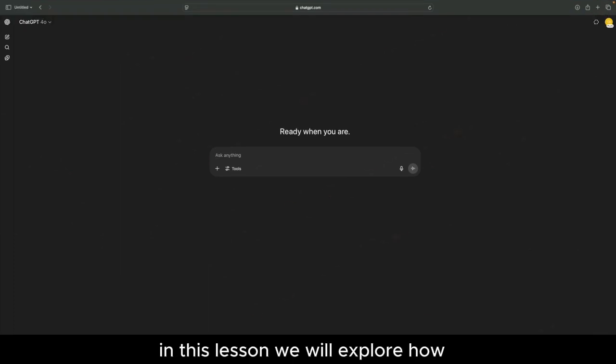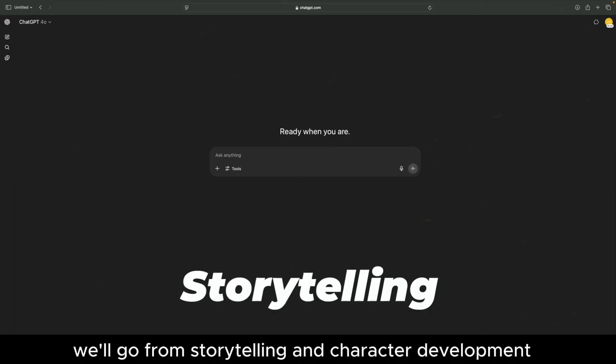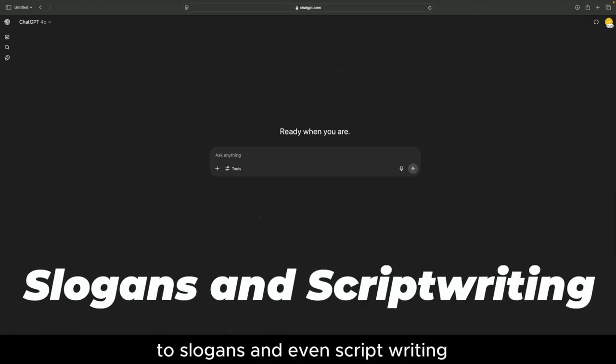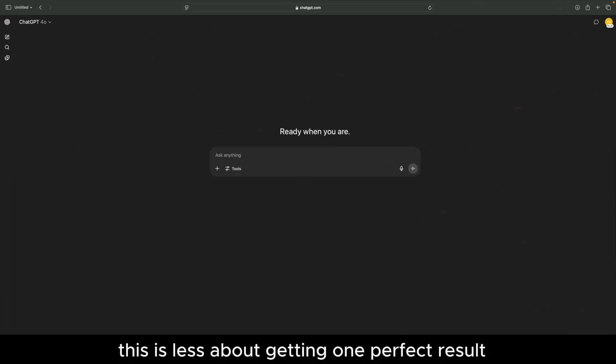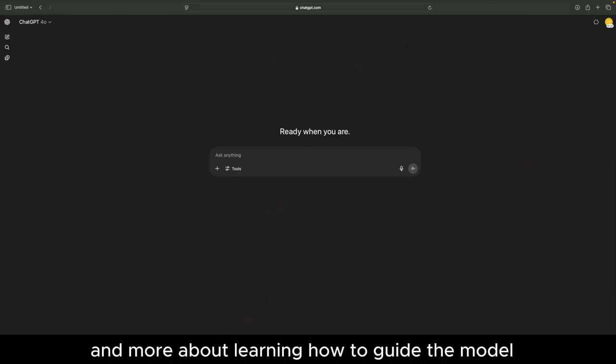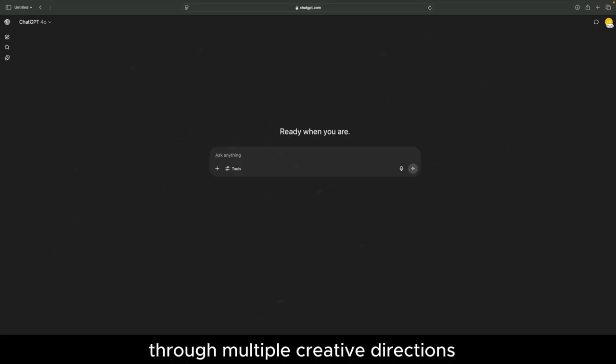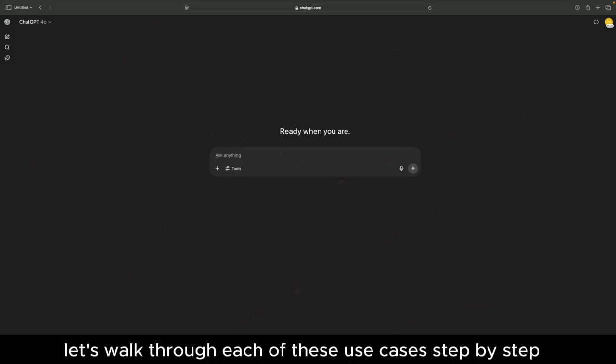In this lesson, we will explore how to use ChatGPT for creative writing. We'll go from storytelling and character development to slogans and even script writing. This is less about getting one perfect result and more about learning how to guide the model through multiple creative directions with follow-up prompts. Let's walk through each of these use cases step by step.